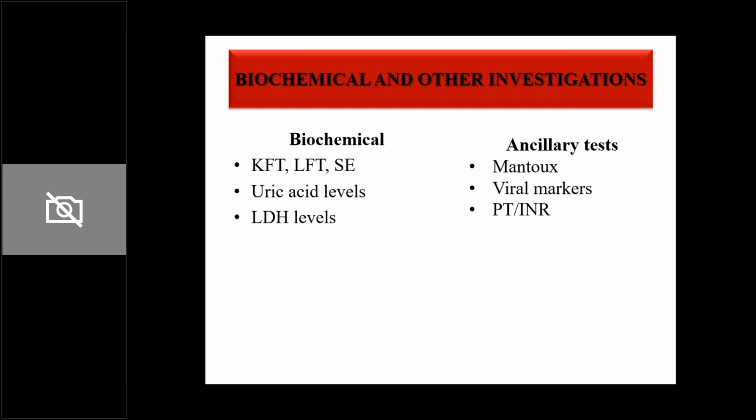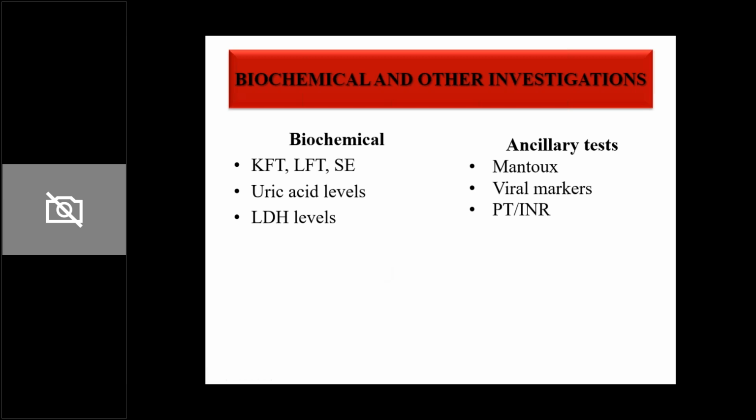Now the third thing that you need to know is biochemical investigations and ancillary tests. You always do a baseline KFT, LFT, serum electrolytes for two reasons. One is to know if there is baseline involvement of these organs by the cancerous cells. Secondly, to decide what chemotherapy to give or not to give, because many chemotherapy drugs can cause both kidney dysfunction as well as liver dysfunction. So you have to do these KFTs and LFTs for both reasons. Okay. Then uric acid levels are done because leukemia children usually have increased uric acid levels, and you have to monitor for something called tumor lysis syndrome.